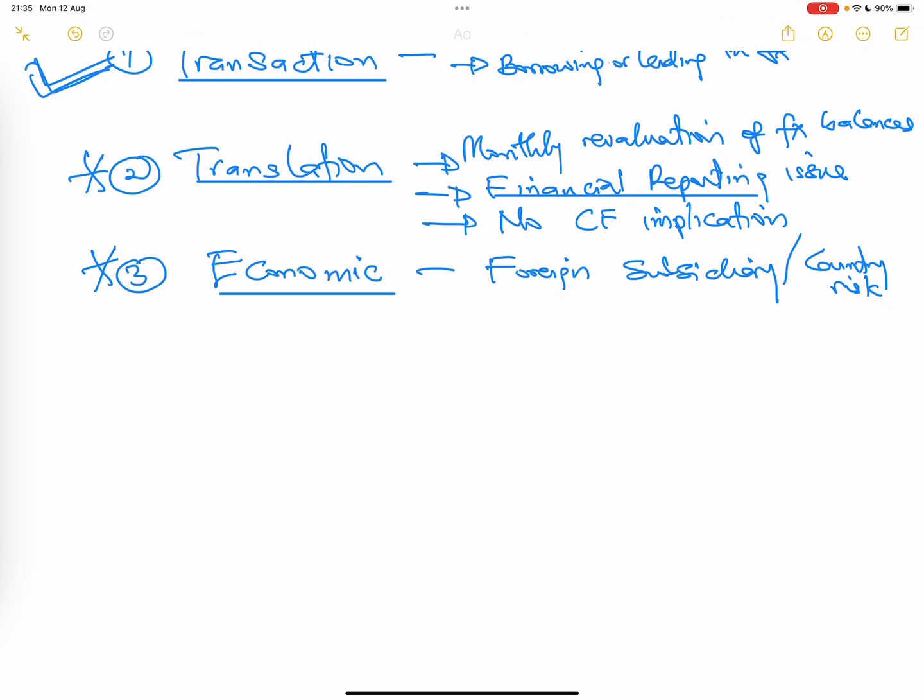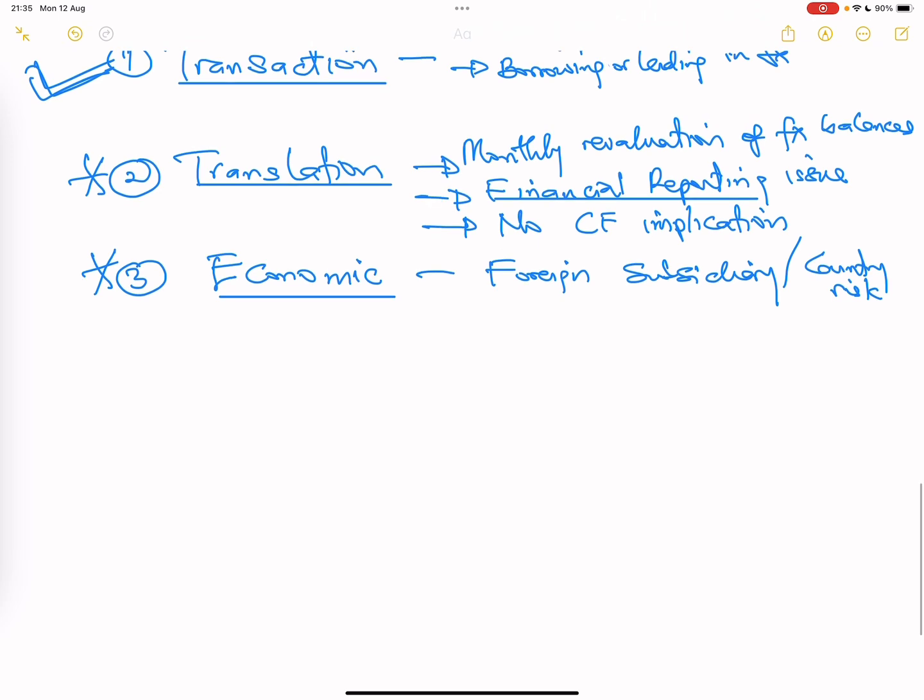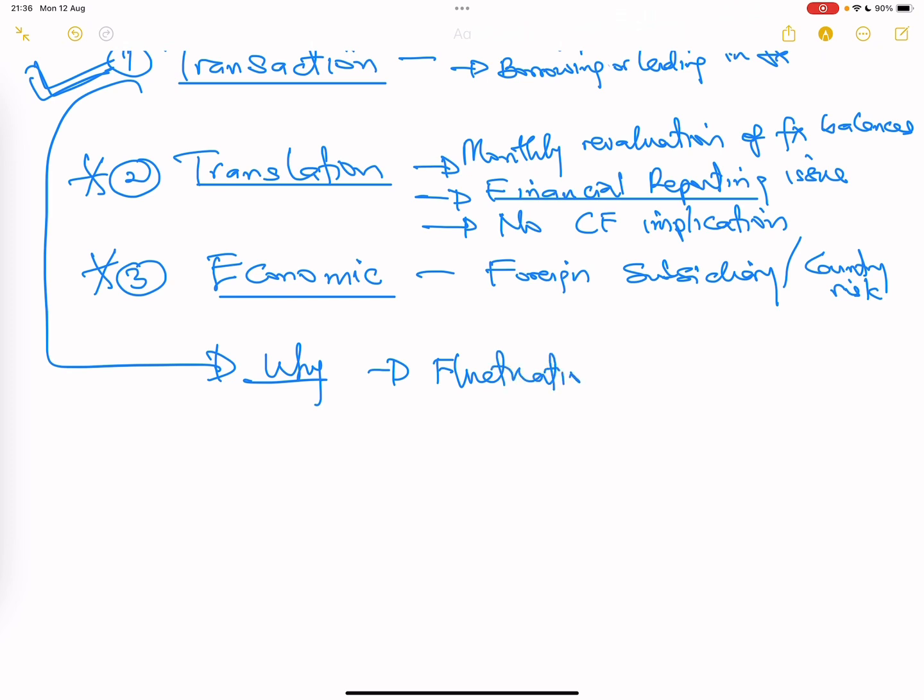Yeah. And why do we have transaction foreign exchange risk? Well, remember I said this is our focus. Why are we exposed? I've told you we are exposed because of fluctuation. And fluctuation of what? Fluctuation of FX rate.